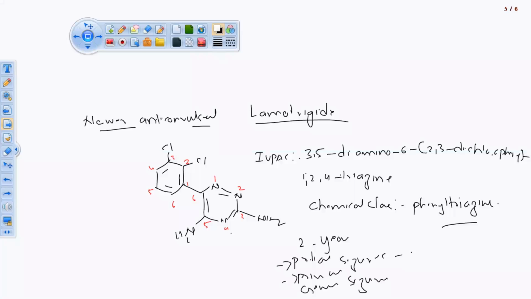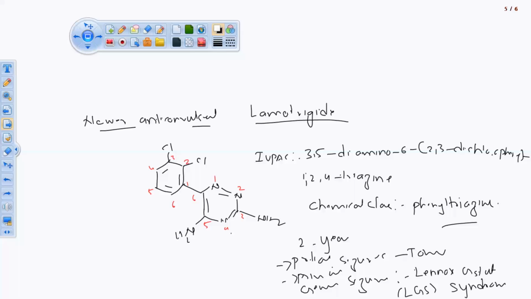Used in 3 types: partial seizure, primary seizure and generalized seizure. Partial seizure with tonic and clonic. In generalized seizure, it is a special category of seizure, the name is Lennox Gastaut syndrome, that is LGS.